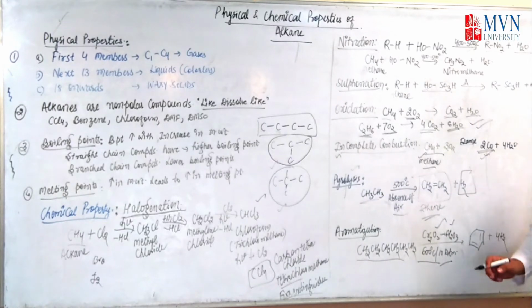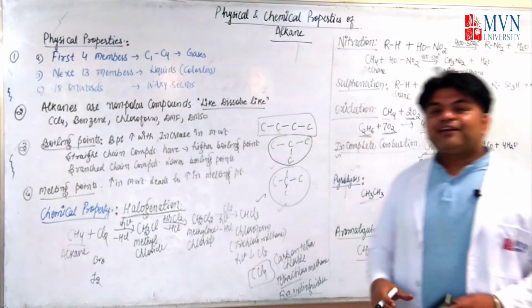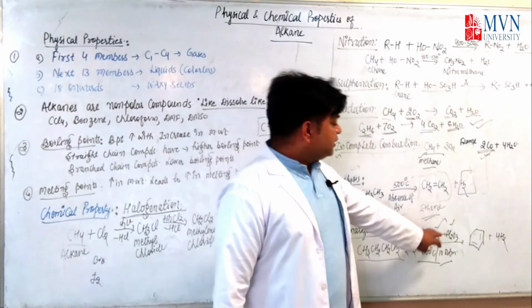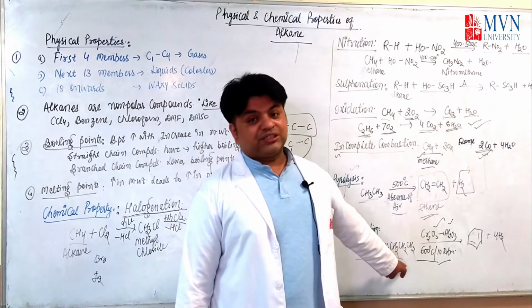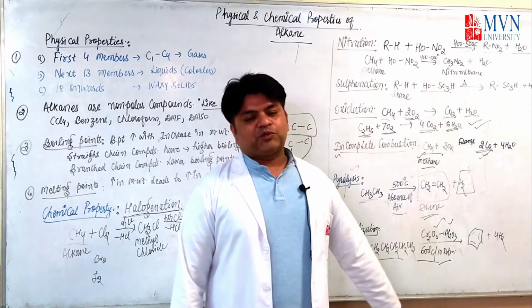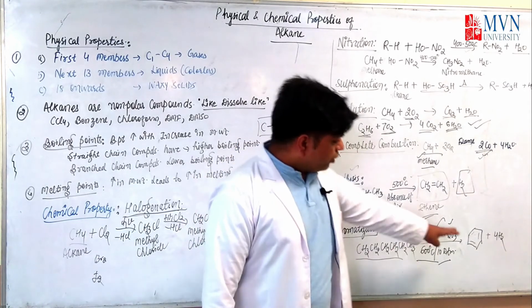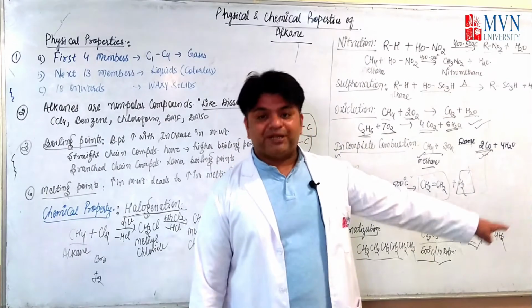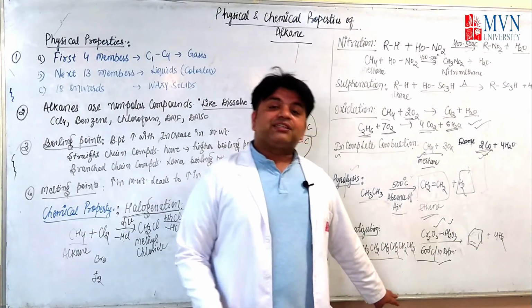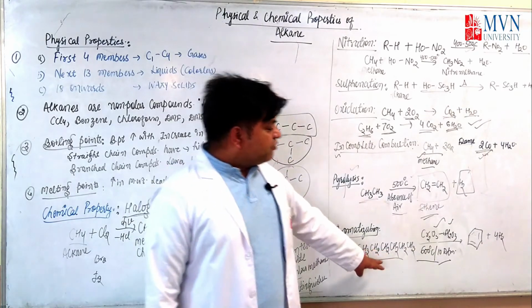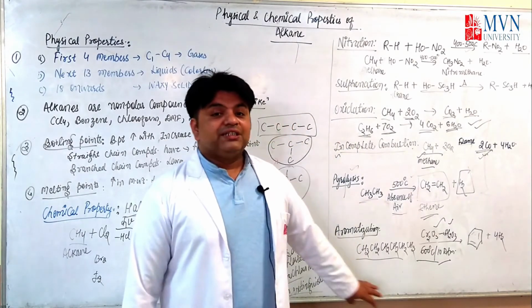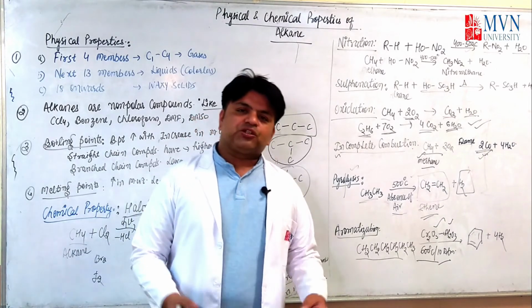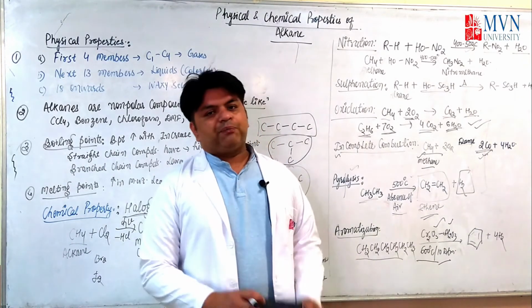So hexane, when treated in the presence of Cr2O3 and alumina under high temperature 600 degrees Celsius, 10 atmospheric pressure, it will form what? It will form benzene. And if we take the example of heptane, when it is treated with the same kind of condition, then it will form toluene. So these are some products which are obtained after the process.